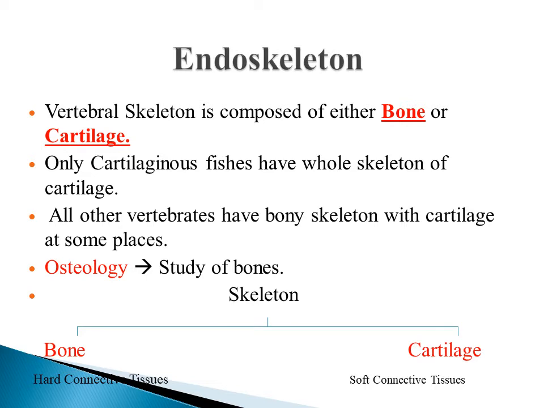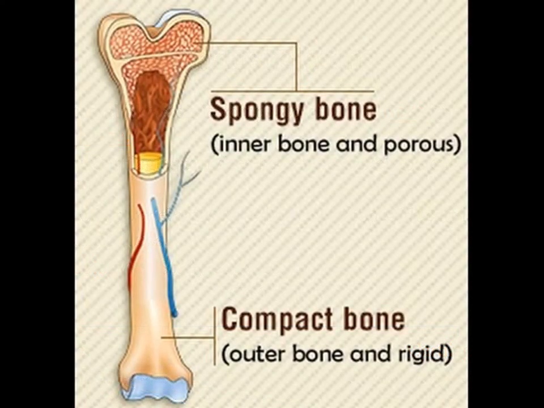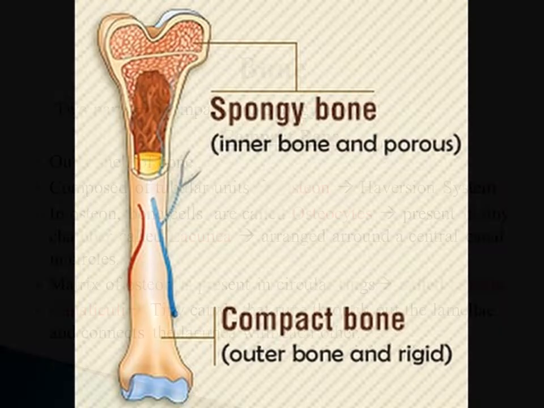The branch of science under which we study about the bones is known as osteology. Now, the skeleton is composed of bone or cartilage. Bone is known as hard connective tissue, while cartilage is known as the soft connective tissues. First, we will discuss bone. Bone has two parts, spongy bone and compact bone. Spongy bone is the inner bone and it is the porous part of the bone, whereas the compact bone is the outer part of the bone and it is the rigid part of the bone.